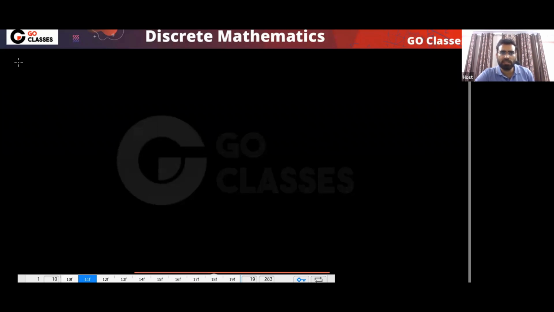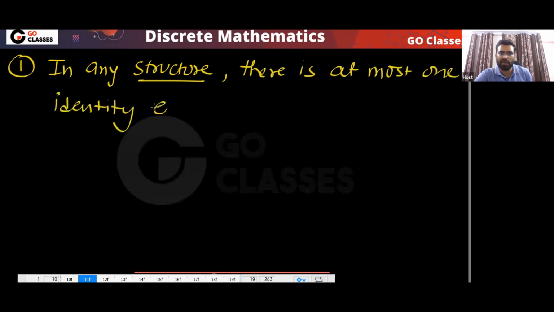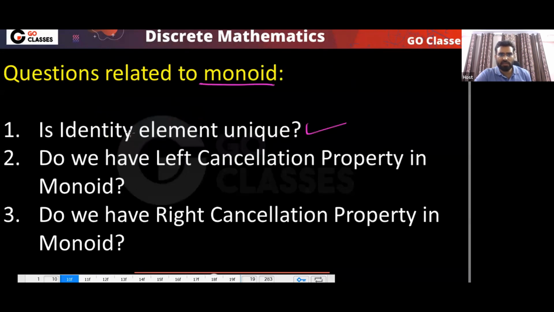So this you already know, right? Correct. In any structure, there is at most one identity element. Whatever structure you take, there is at most one identity element. We can never have more than one identity element. So that's the idea: in any structure, you will always have a unique identity.